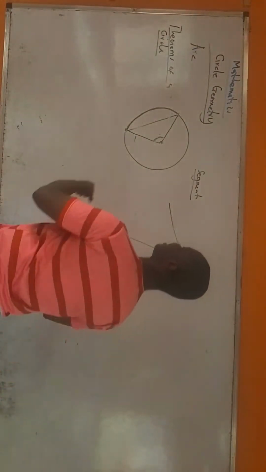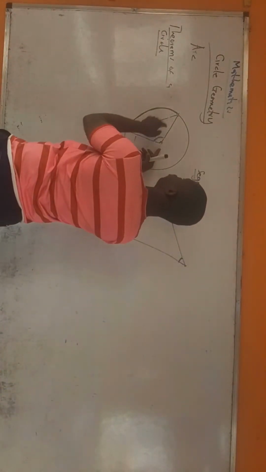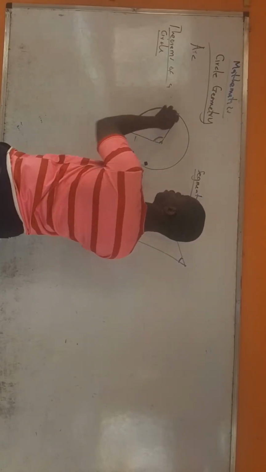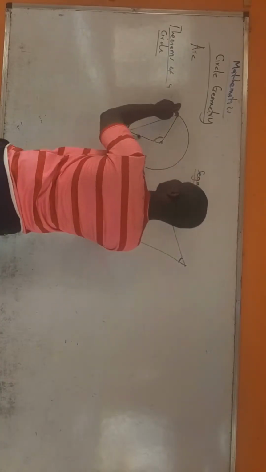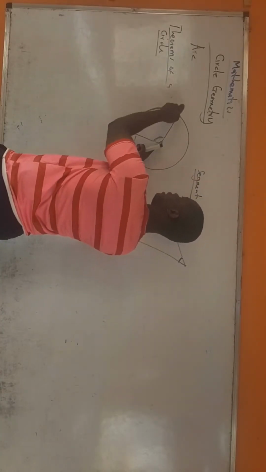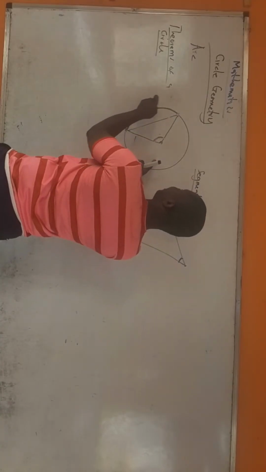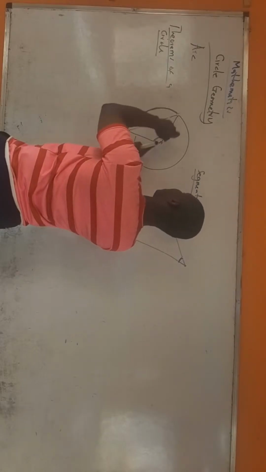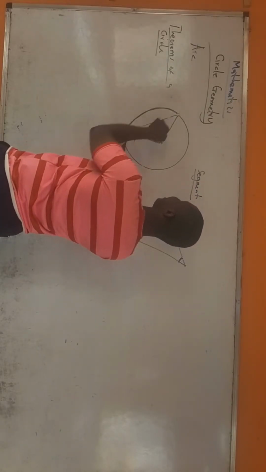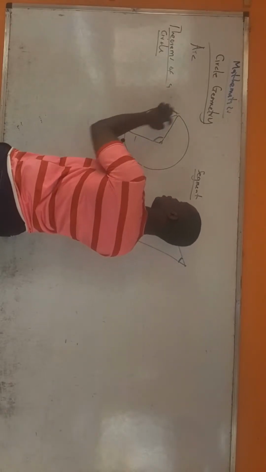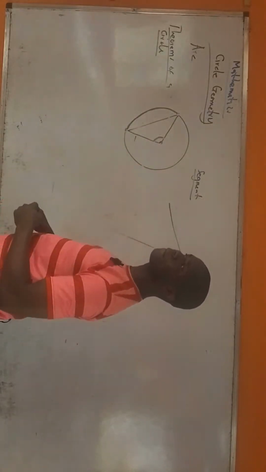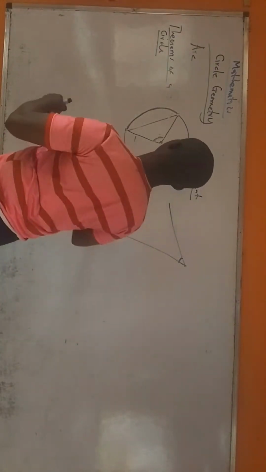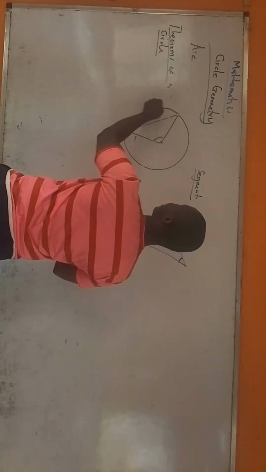Okay, this is the center. The two lines that form this angle originate from the ends of the arc. So that means it is this arc that subtends this angle at the center. This arc runs like this. Remember, I told you that the arc runs along the circumference of the circle. So this arc that runs from here to here subtends this angle at the center. Why? Because the lines that form this angle originate from the ends of the arc. Hope you understand. So that is that about that. So this angle was subtended by this arc at the center.